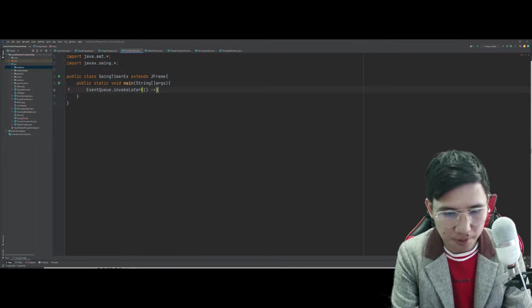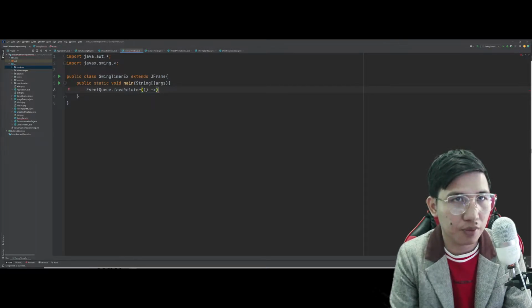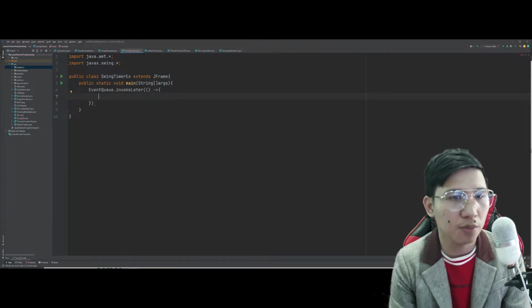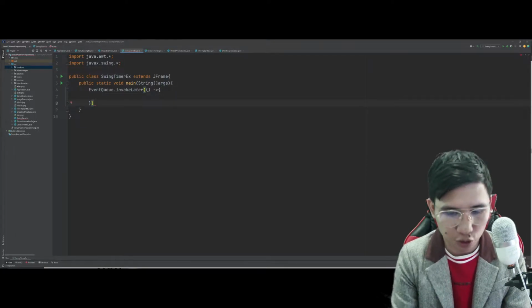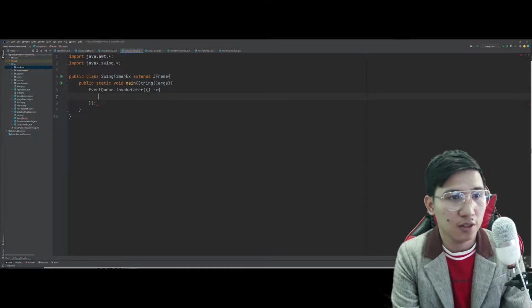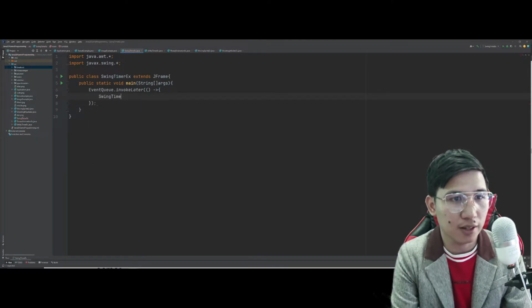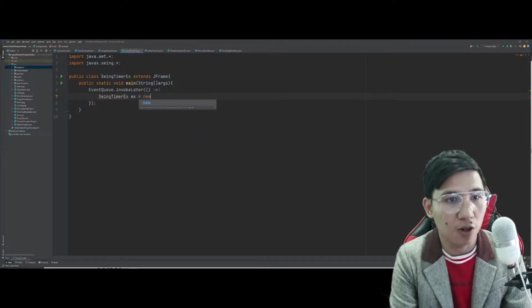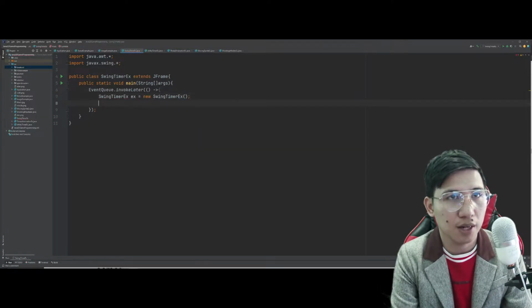So ganyan siya. So, it looks like the new Runnable, but it's the shortcut version of the new Runnable, by the way. So, wala nga lang public void run. Kasi diretso ka agad sa pag-instantiate ng new object dito. So, new SwingTimerX().setVisible(true).